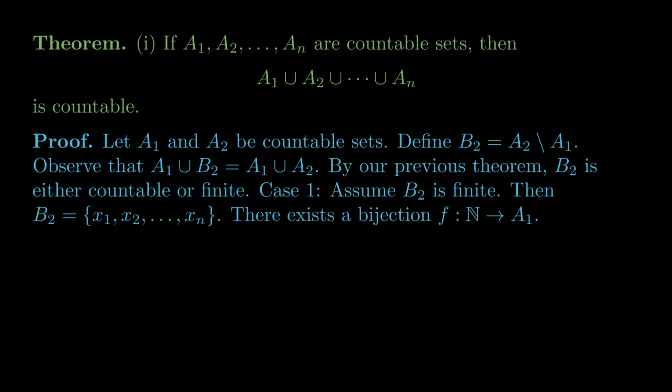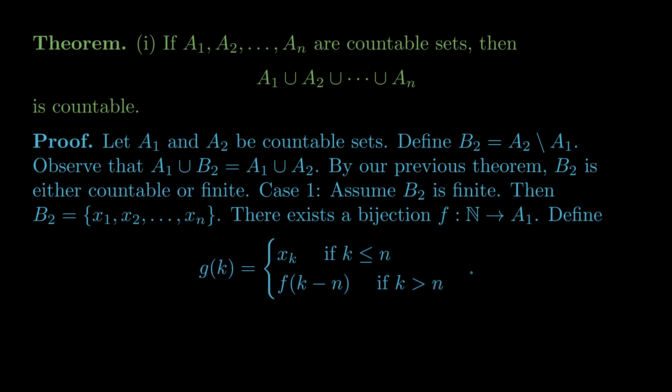So I've let n represent specifically the number of elements in B2, so I'll define g of k to equal x sub k if k is less than or equal to n, and to equal f of k minus n otherwise. And this g is a bijection.